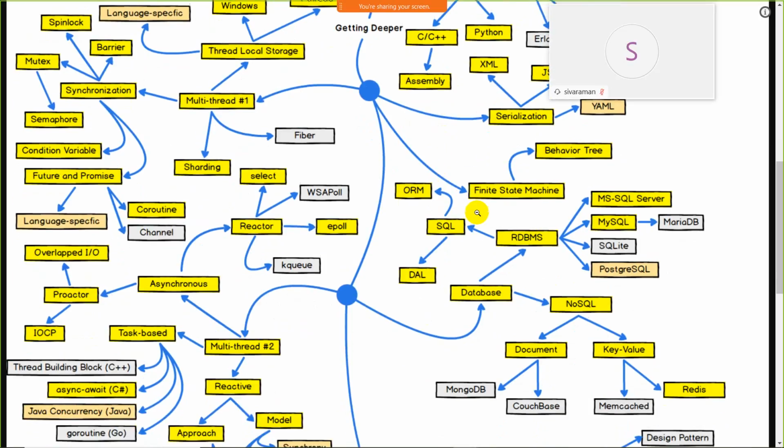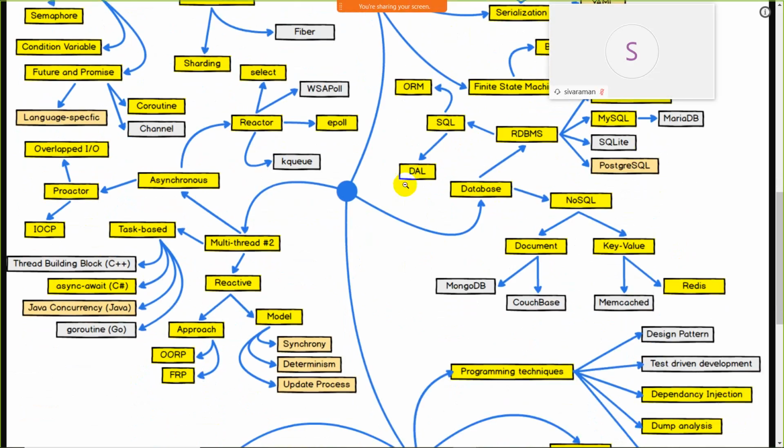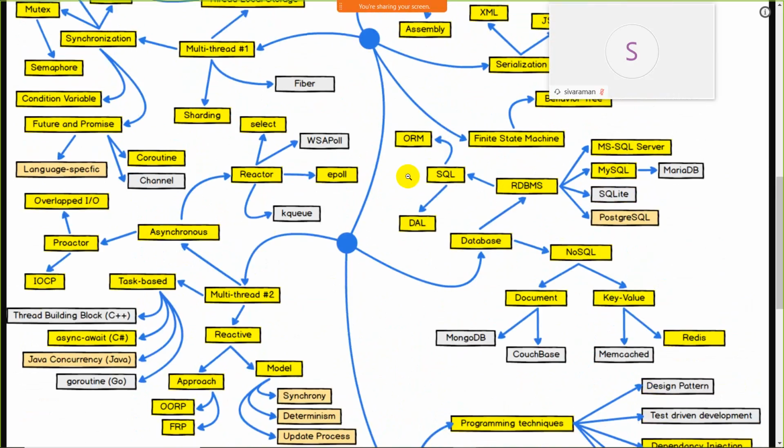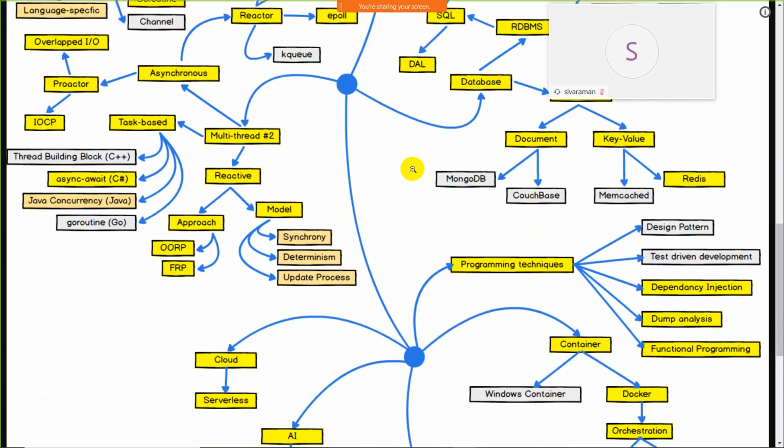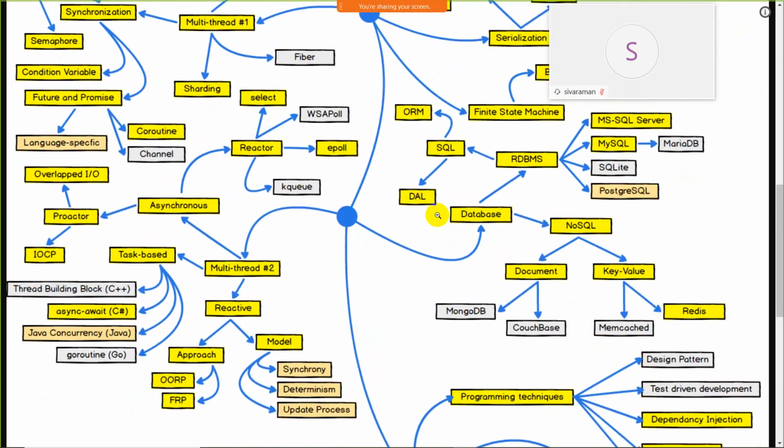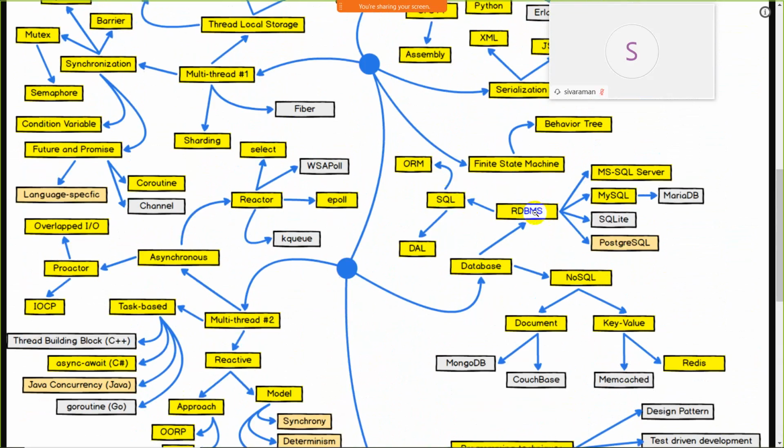After that, we have finite state machines. As we know, guys, finite state comes from automata theory, and also behavior trees. So this comes under that part. After that, as we know, for front end and back end development, database is the king. So first of all you must know about the RDBMS structure. RDBMS is a relational database management system. It is a combination of rows and columns.